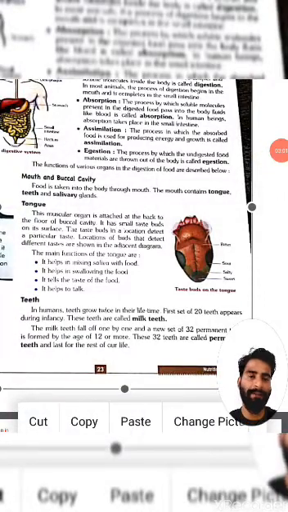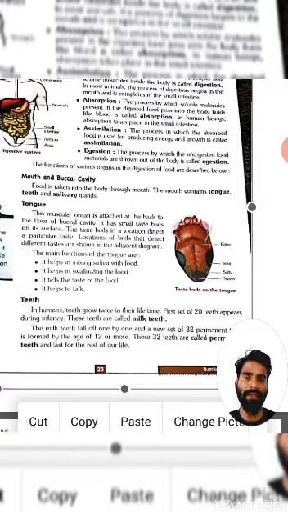So, students, we know that our tongue is a very important organ of our body. Food is taken into the body through the mouth, and the mouth contains the tongue, teeth, and salivary glands. First we'll see the tongue. It is a muscular organ attached at the back floor of the buccal cavity. It has small taste buds on its surface. That means we can visually see the taste buds on the tongue. What is the role of the taste buds? For detecting a particular taste.